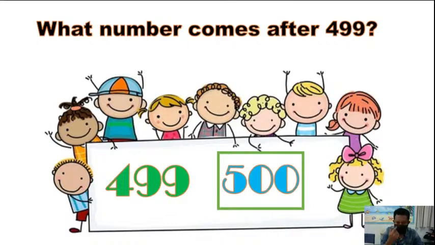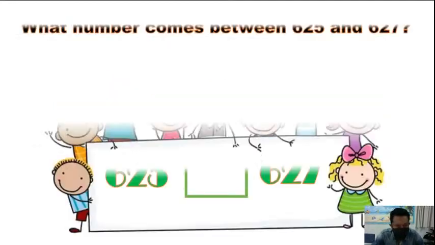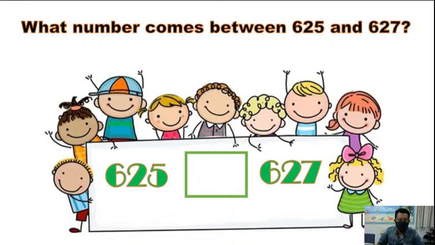Okay, one more. This is the last one for before, after, and between. Okay, next, try this again. What number comes between 625 and 627? What number comes in between these two numbers? Who is the first student giving me the correct answer? I'm checking your answer. The first student is Pakinat. Very good. Next is Kawin. Next is Parit. Okay. Pawitra.